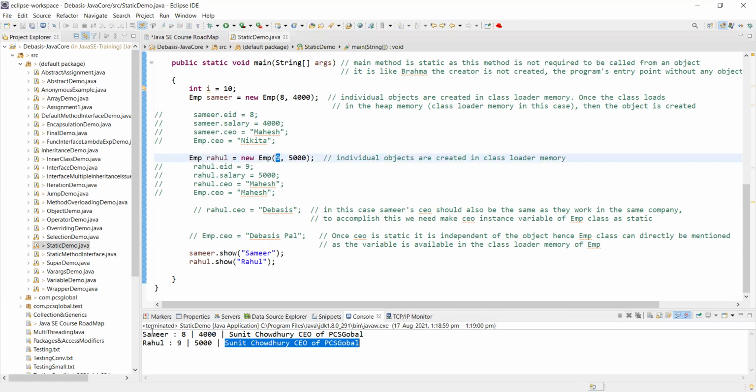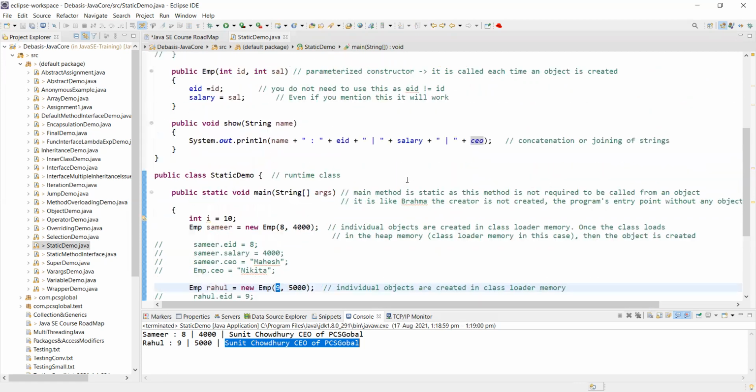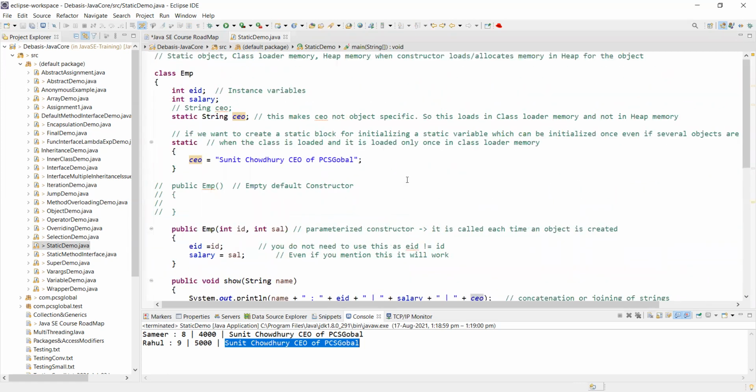Suppose when you are working for PCS Global, you will not be having any other CEO other than PCS Global. But say tomorrow, Sunit Chaudhary has been replaced by somebody else. Or Sumit Chaudhary has left. Now a new CEO has joined. Will you go and change the static variable? Is it needed?